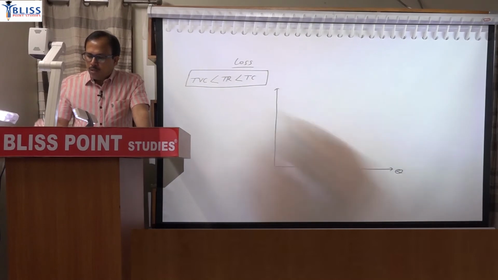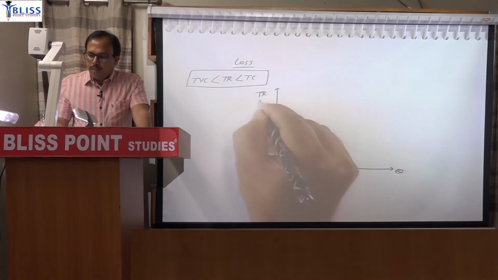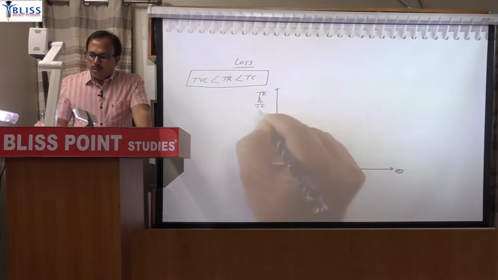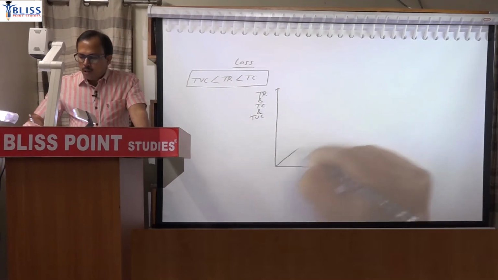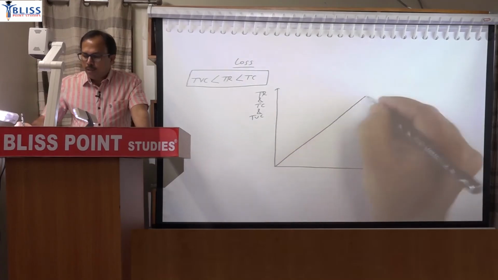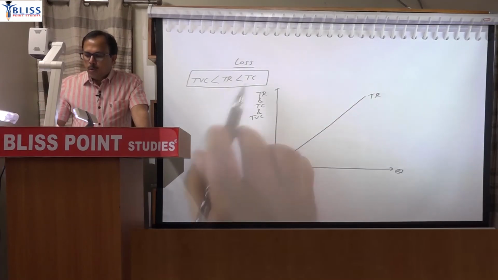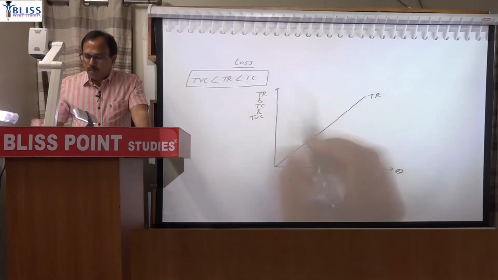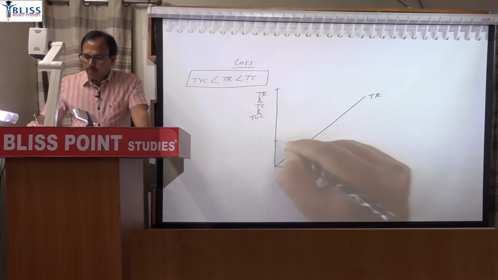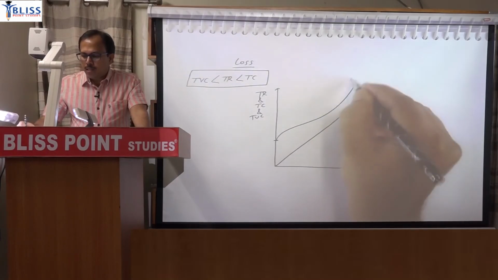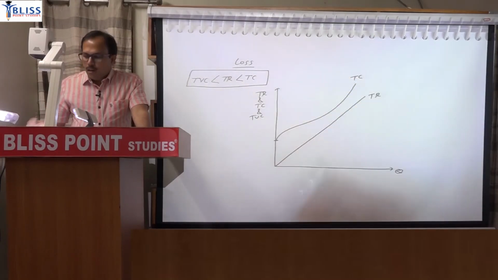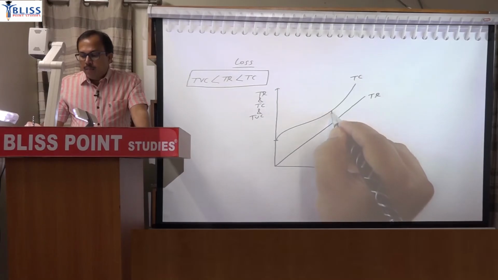Mark the excess here, the quantity you write here; you can write total revenue and total cost as well as total variable cost. Draw the TR line straight under perfect competition. You have to show total cost above it. Total cost will have fixed cost above it, so entirely it will be above, inverted S. The distance between TC and TR has to be minimized.